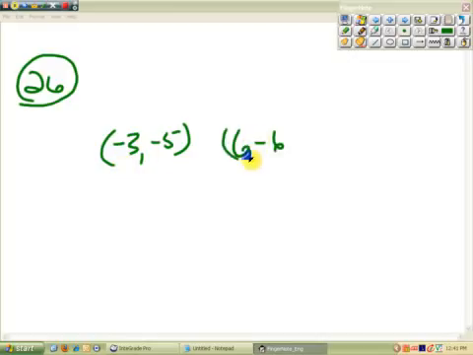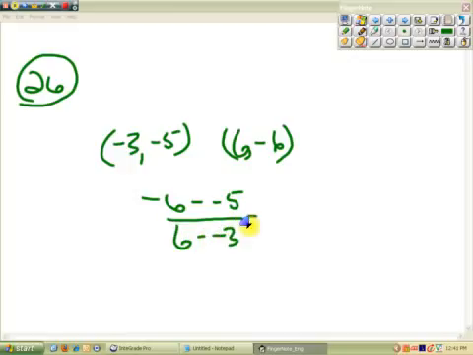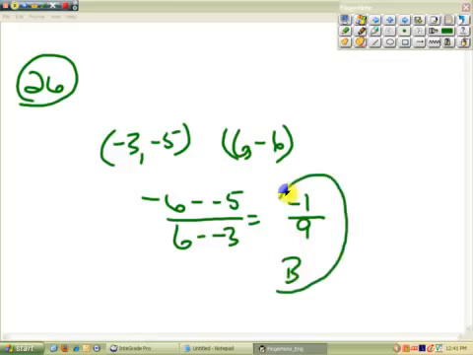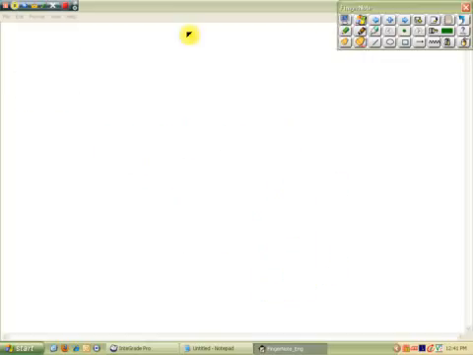Use the slope formula. It should be a minus sign. -6 minus -5 divided by 6 minus -3. We're going to have -1 divided by 9. So our slope is B. Our answer is -1 divided by 9.